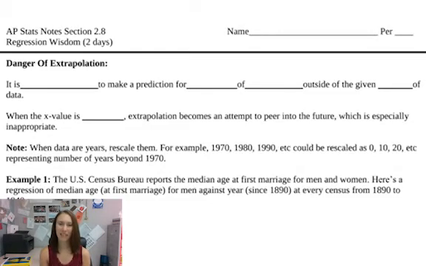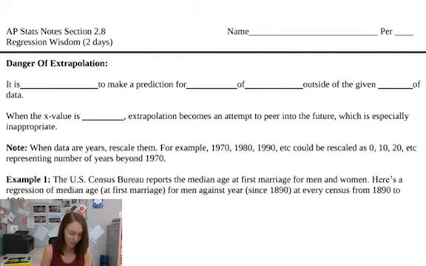Class. Today we're going to be looking at section 2.8 from our AP Stats course. This is kind of just a continuation of what we saw in 2.7, which is linear regression. We're just going to talk about a few things here. I'm going to jump around a little bit, and anything I don't cover in this video, make sure you get from our calendar and the filled in notes file there.